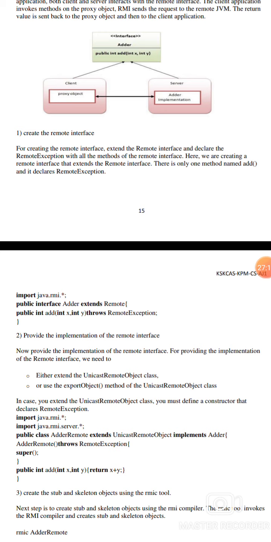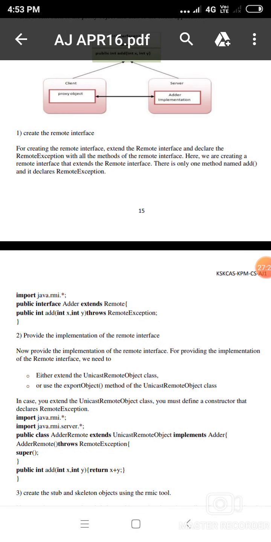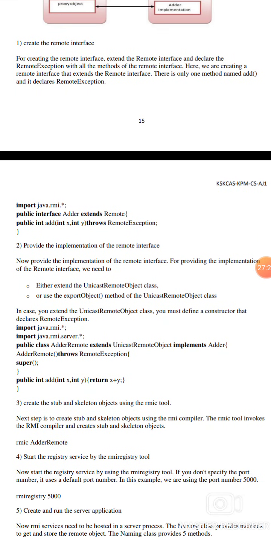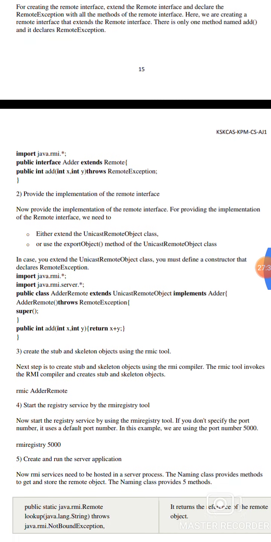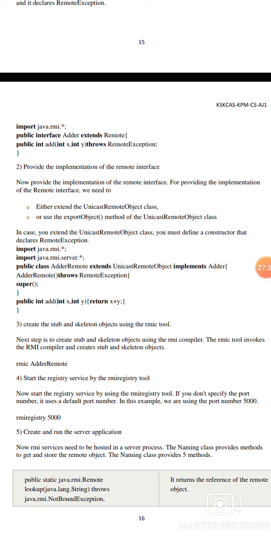public int add(int x, int y) throws RemoteException. Now provide the implementations of the remote interfaces. To provide the implementation of the remote interface, we need to either extend the UnicastRemoteObject class or use the exportObject method of UnicastRemoteObject, which means it transmits the single remote object class.